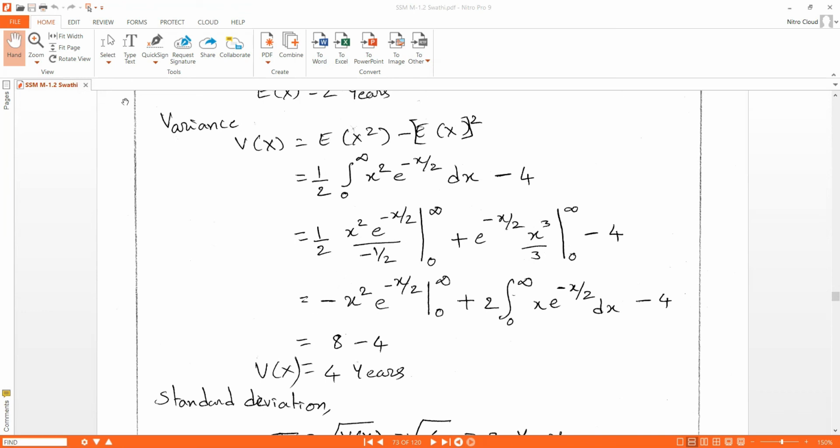Solving this by parts, the 1 by 2 cancels and we get minus x square e power minus x by 2 from 0 to infinity plus the integral of x into e power minus x by 2 dx, minus 4.